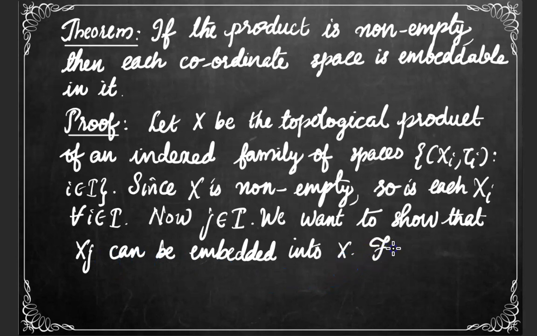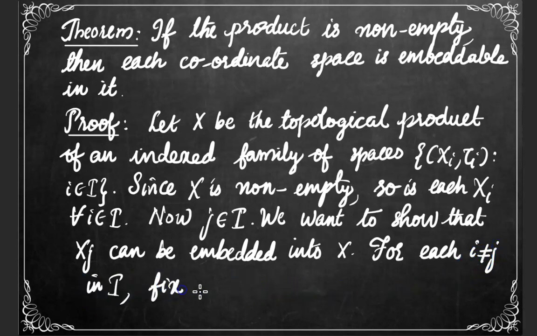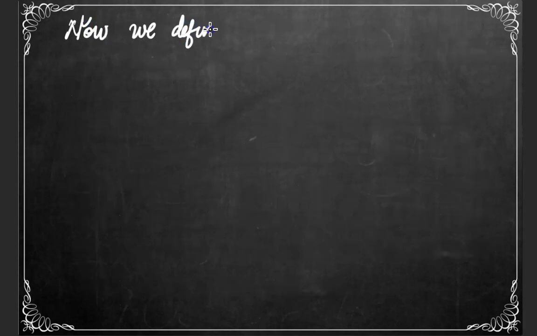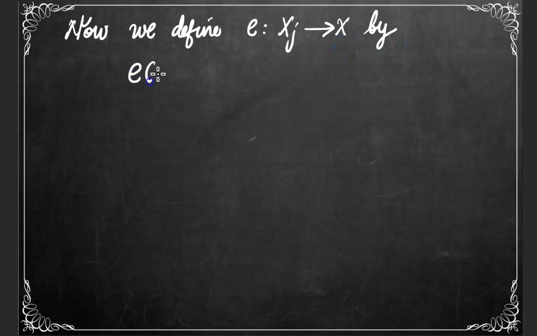Before this construction, let us consider every index i which is distinct from j, and let us fix some point, say yi, from the corresponding coordinate space Xi. This is possible since each coordinate space is non-empty. Now we define a function e from Xj to X suitably. For this we will need to specify e of x for each x an element of the space Xj, and we will need to define